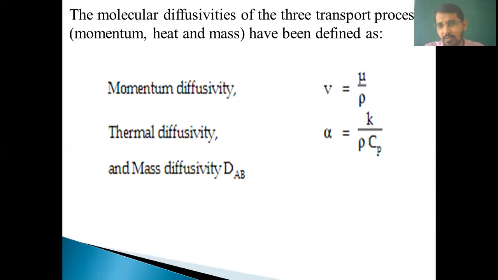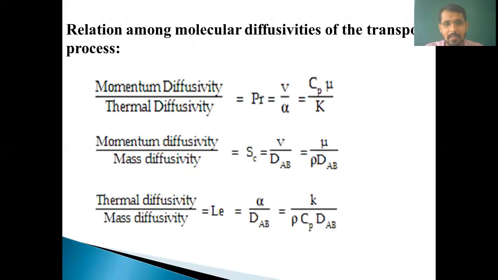Thermal diffusivity alpha is equal to K by rho Cp, and mass diffusivity is represented by the diffusivity coefficient DAB. After that, we have seen the relation among these three diffusivities, that is the Prandtl number, Schmidt number and Lewis number.